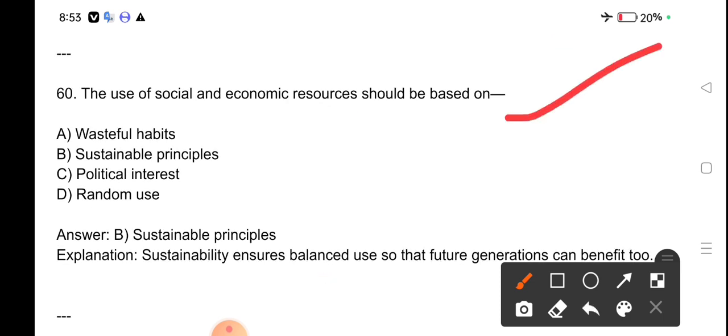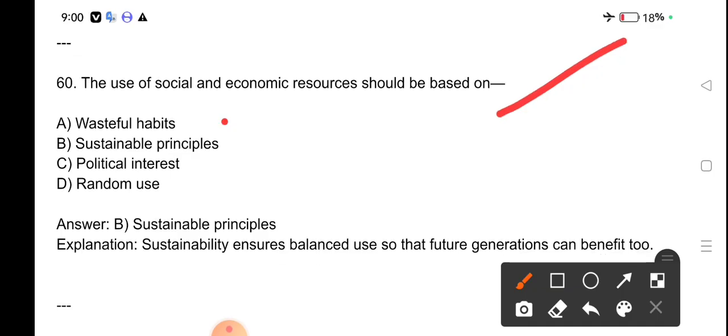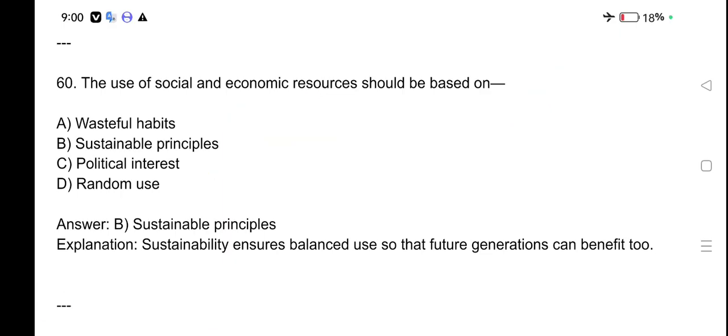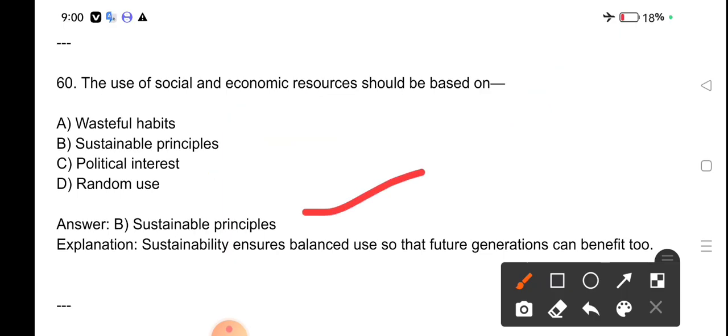The use of social and economic resources should be based on wasteful habits, sustainable principles, political interests, random use. Sustainable principles is based on social and economic resources. Sustainability ensures balanced use so that future generations can benefit too.